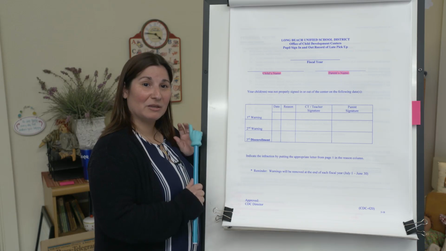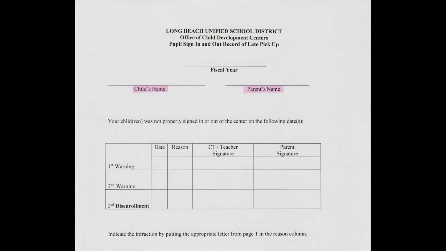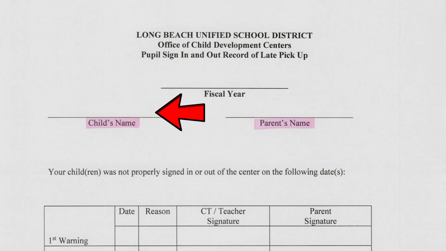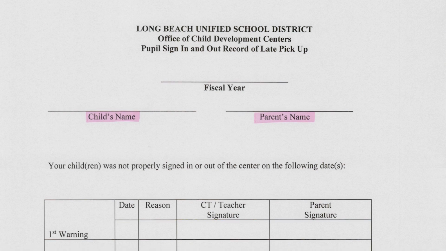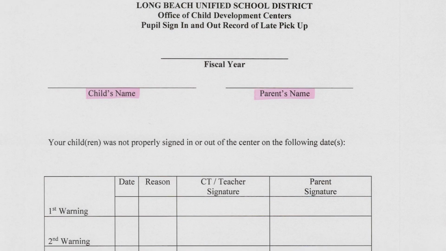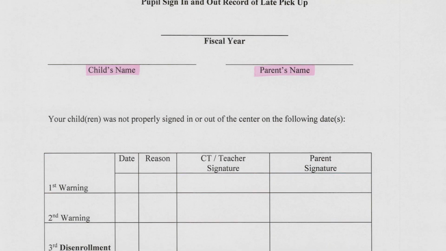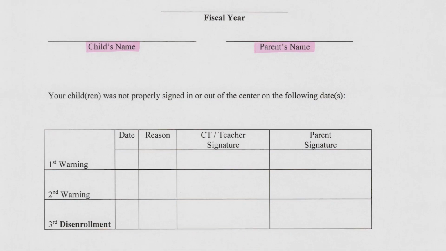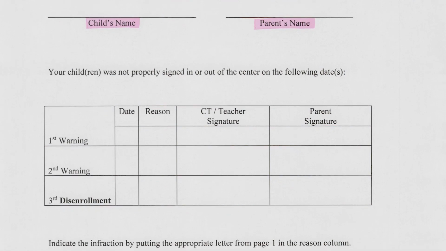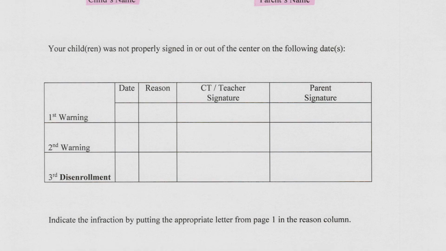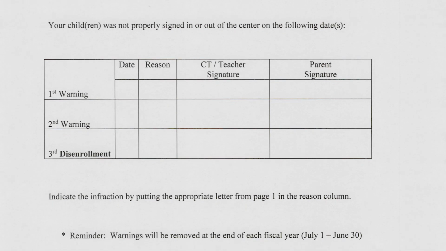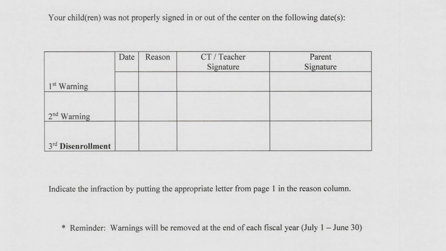All right, so this page is the back of your sign in and out requirements. I need you to print your child's first and last name, and then print your first and last name. If you have any errors on your sign in and out sheet, such as not signing your child in and out properly, forgetting the signature, not coming in with your PIN codes, or signing them out past the sign in and out time, this can be documented on this form.